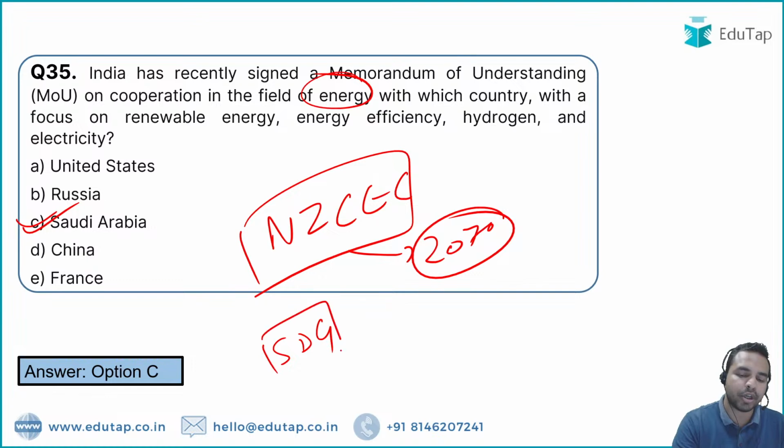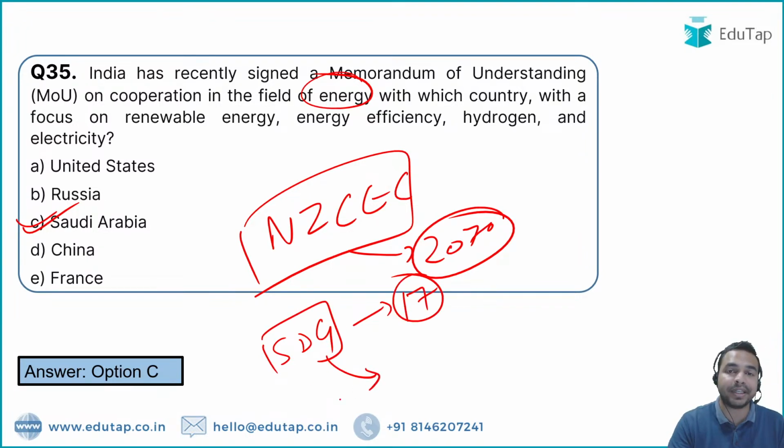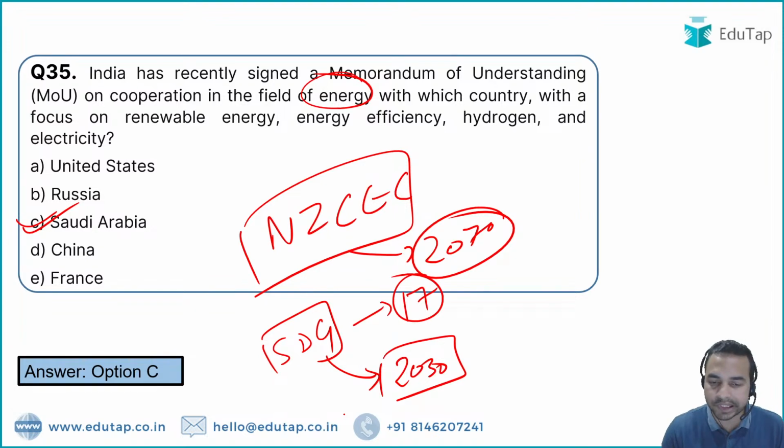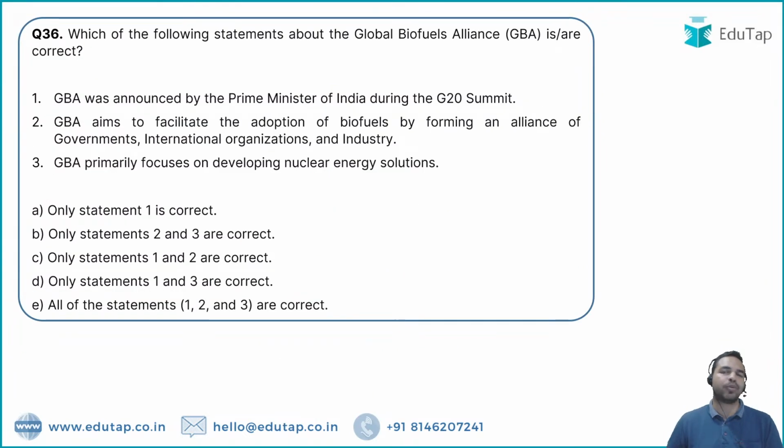development goals, we are having total 17 sustainable development goals, and these goals are basically we are targeting to achieve them by year 2030. The whole world is targeting to achieve them by year 2030. So I hope that this is clear to all of you. We have already covered another additional information here. Absolutely right. So my dear friends, let's move on to the next question.